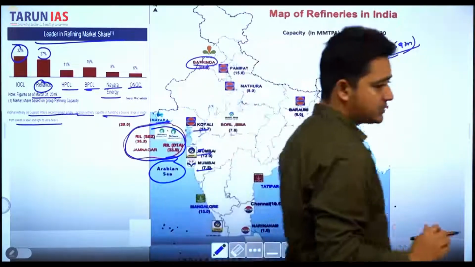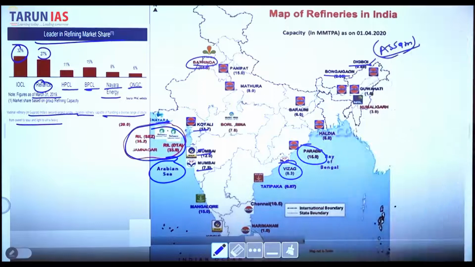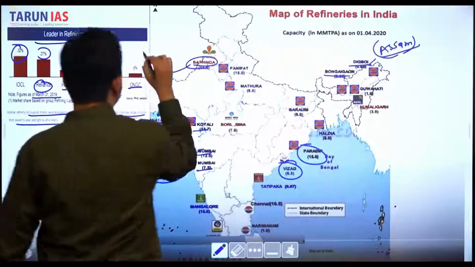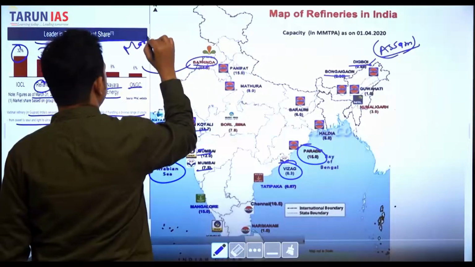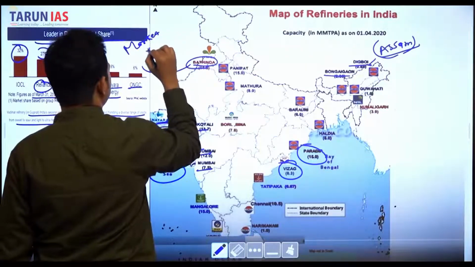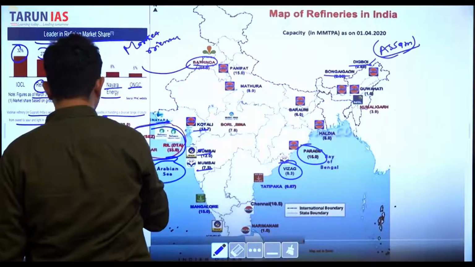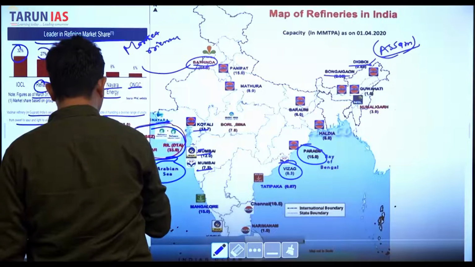So that part is somewhat enriched when we talk about oil refineries. This one is market oriented, and here it is near raw material, which means we find the crude oil here.